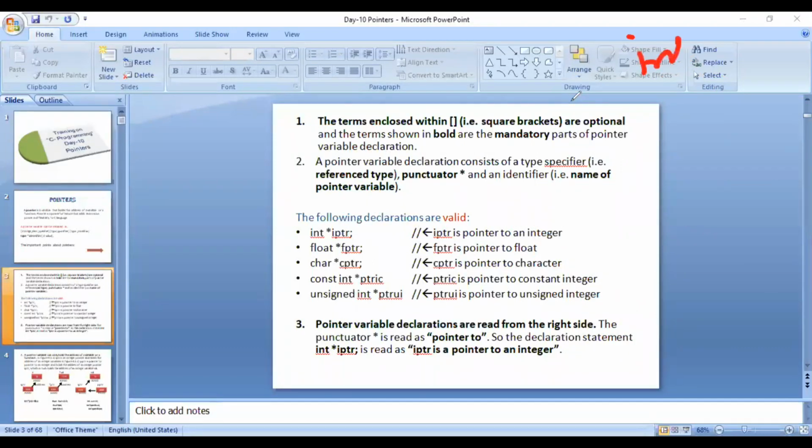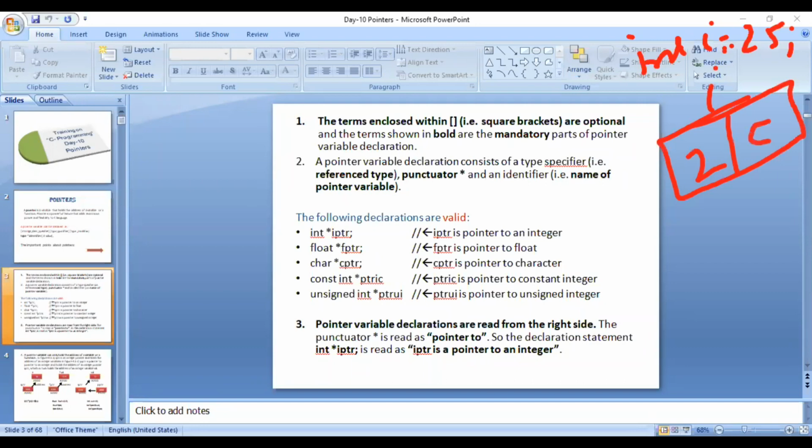Let's say you have written int I equals to 25. Listen carefully, this discussion is very, very important. So what will happen in memory? Memory में I के लिए, let's say integer is taking 2 bytes, so 2 bytes will be reserved. 25 will get stored, and this 25 will have some addresses also. Let's say 2299 and 2300. Let's say this is the address of 2 bytes of this I.